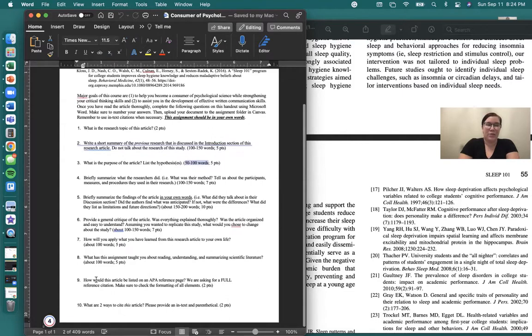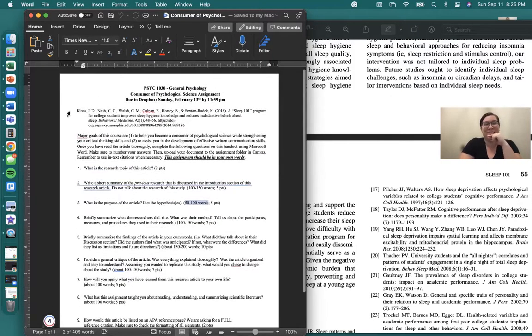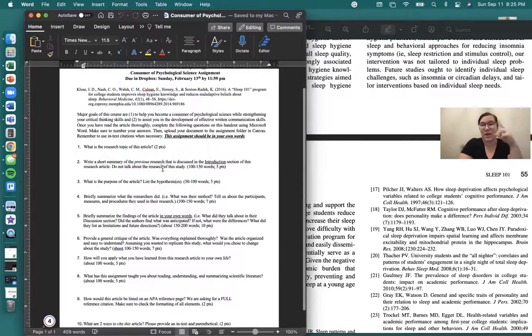Number 9, how would this article be listed in an APA reference page? We are asking for a full reference citation. Make sure you are checking the formatting of all elements. So if you're paying attention, you know I already gave you the answer to this question. It is up here. You can copy this and put it down there. I just want to see that you're paying attention. I already gave you the full citation. Copy and paste it.